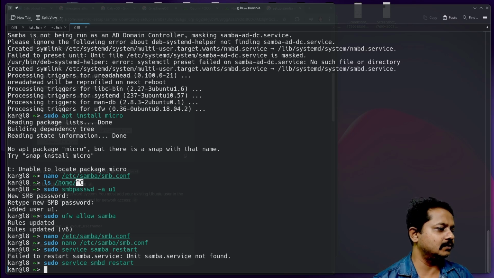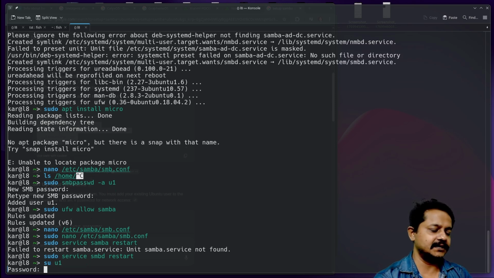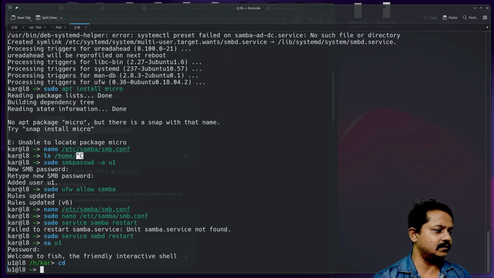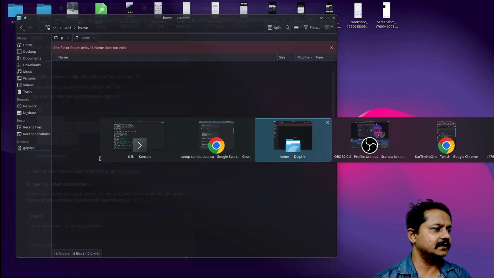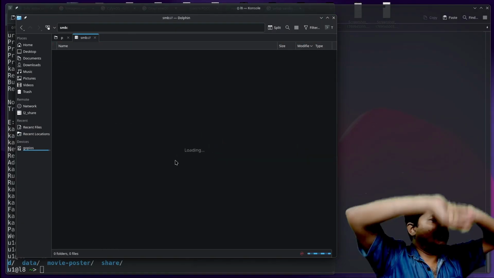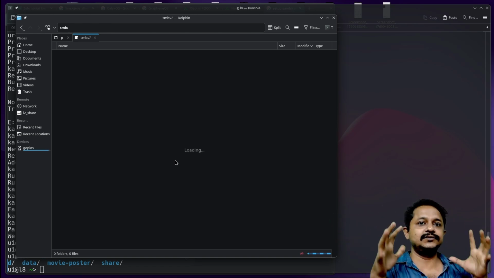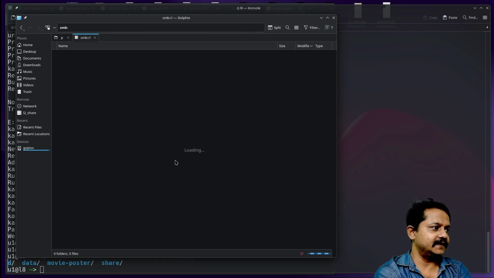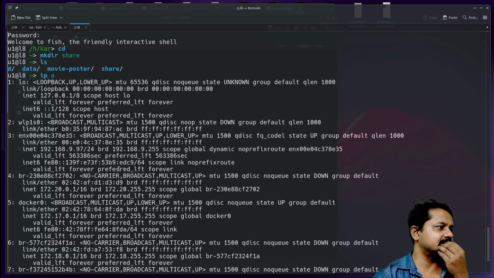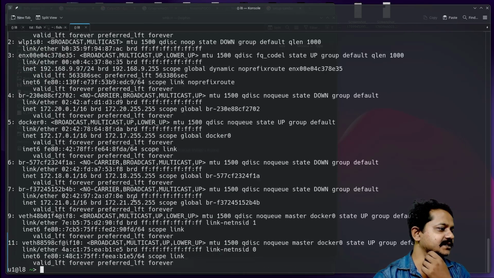Now I'll have to create the share folder in the home directory as I have mentioned in the configuration. Let's become user u1. Let's go to the home folder, make directory share. I think share is created. Let's come again and search for SAMBA shares. Now this system is trying to find all those devices having SAMBA shares, but it is unable to find any devices. Let's try to connect with the direct IP address.